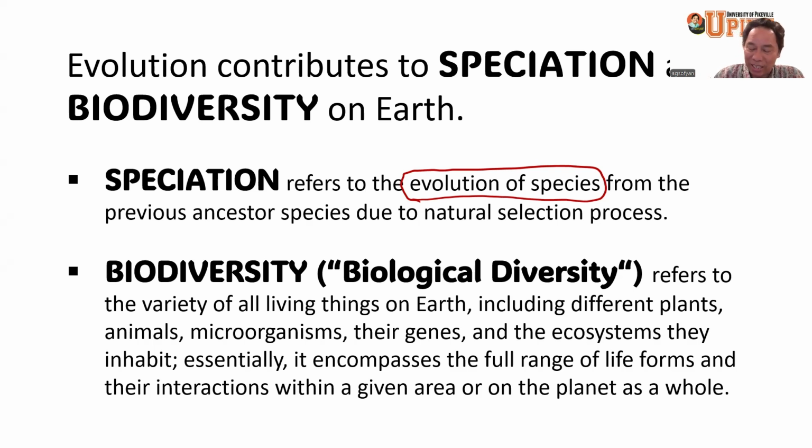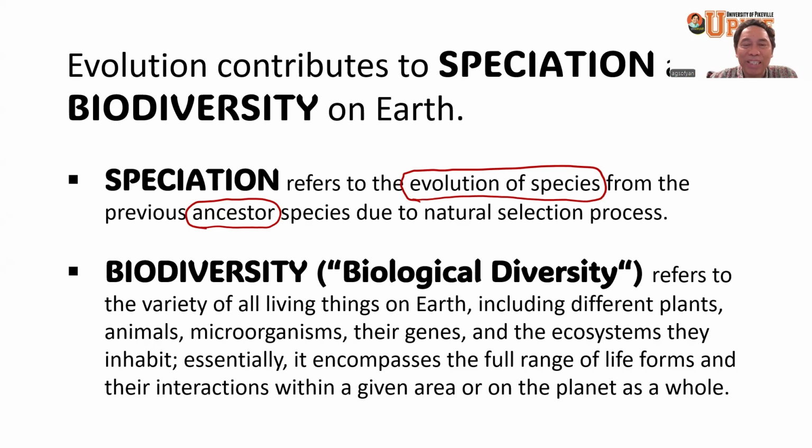Okay, so these species will be created from what we call the ancestor. So there will be an ancestor for each species. And sometimes there is what we call a common ancestor for different species. So this common ancestor will differentiate into many types of species.